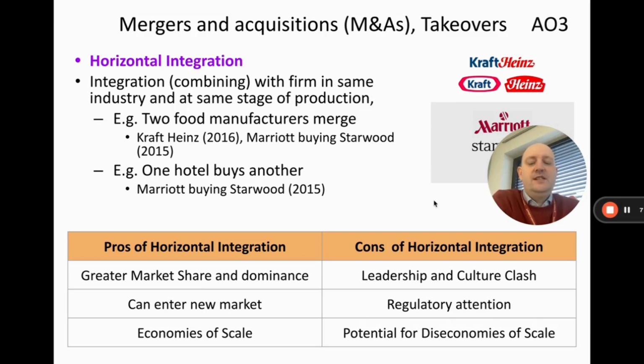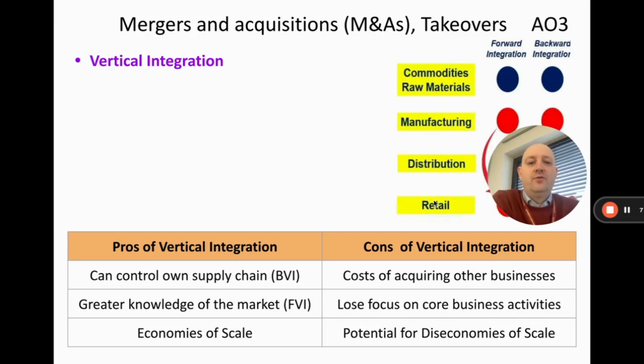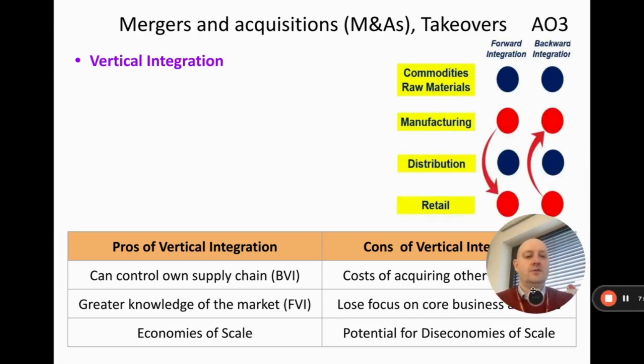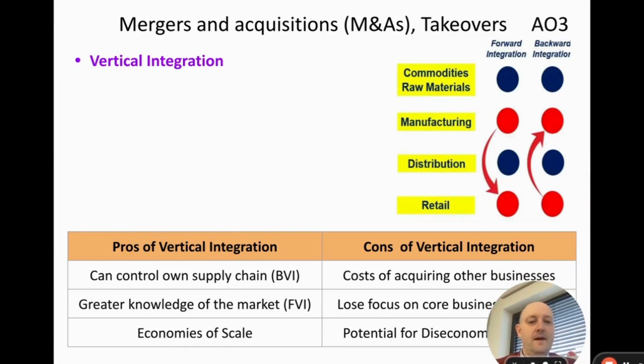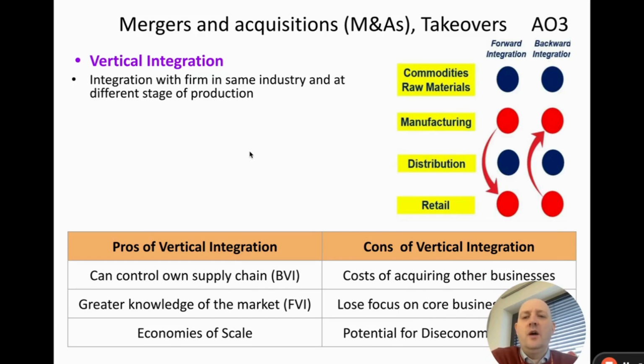Okay, so the second integration method is called vertical integration. So I'll just move my face back down here. So vertical integration is when a firm integrates with another firm in the same industry but at different stages of production. So again, we're producing the same thing, but we're at a different stage of production. Now, what do we mean by that?